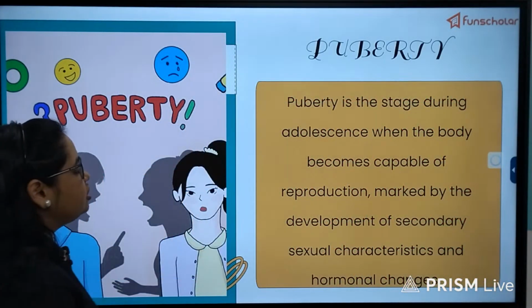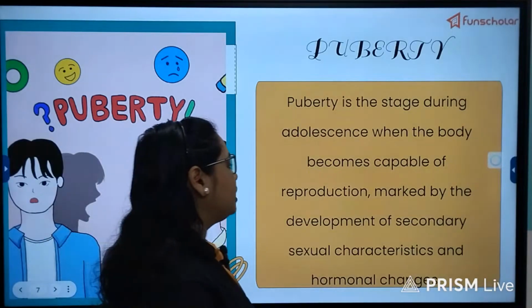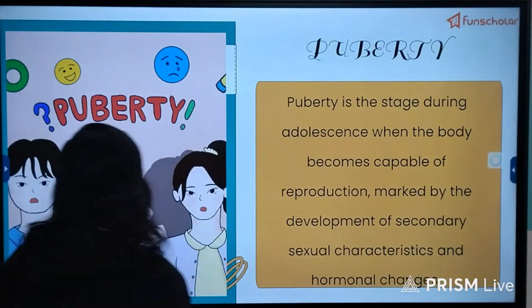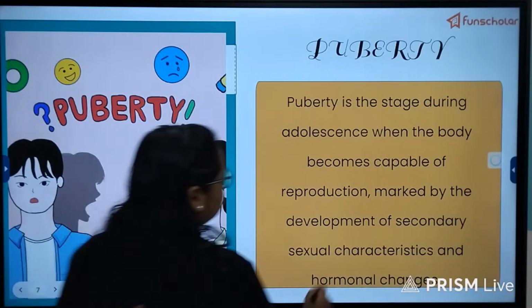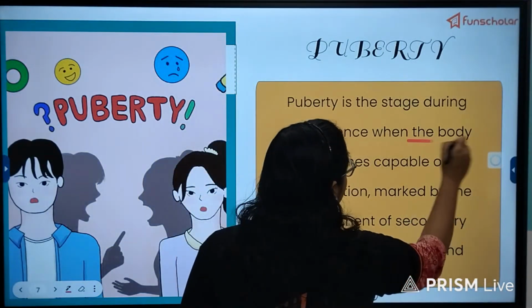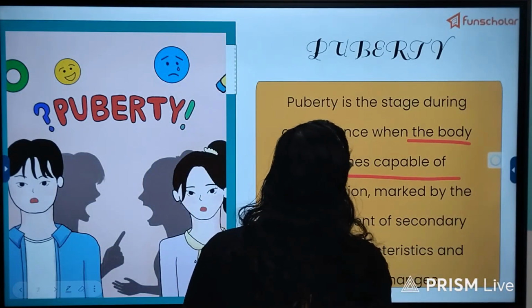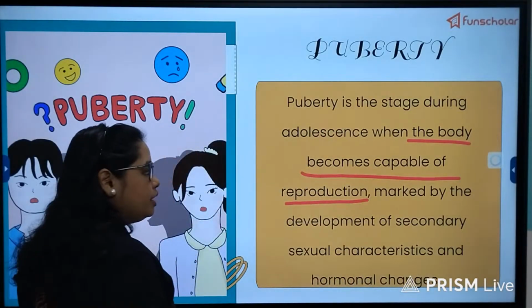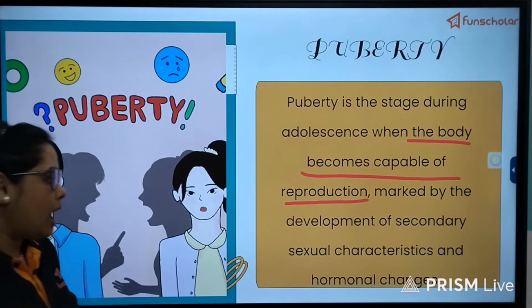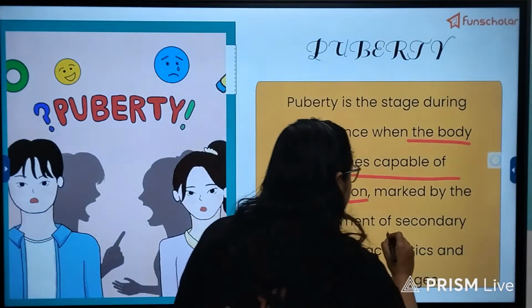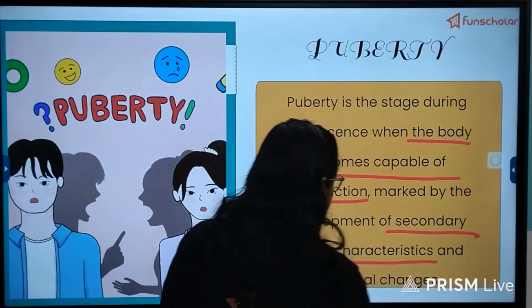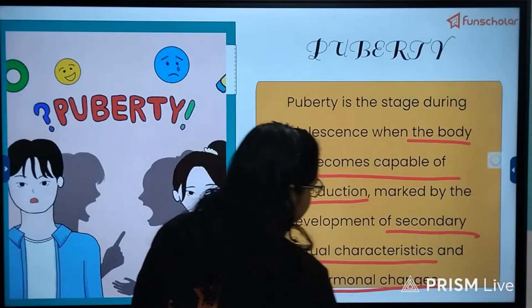Puberty is the stage during adolescence when the body becomes capable of reproduction. This is very important, which I told you: the body becomes capable of reproduction. And how does the body become capable? By the development of secondary sexual characteristics and hormonal changes.